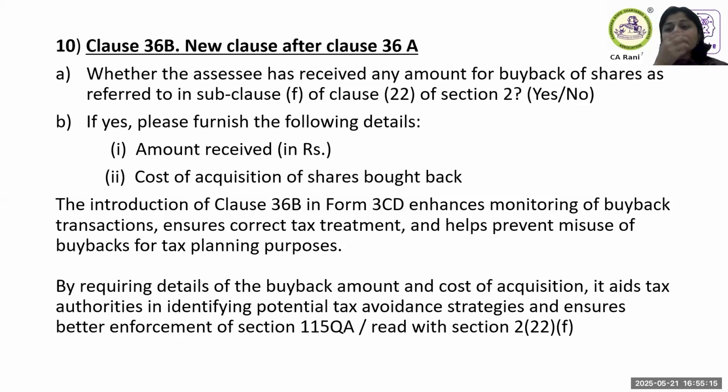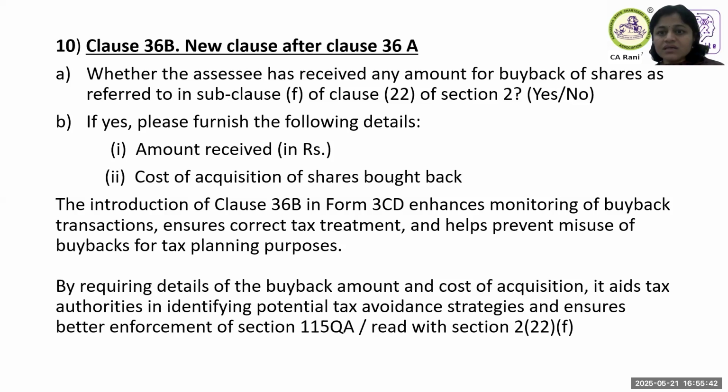One is from the books of account, and another, if the buyback is after that 1st October, there could be a corresponding TDS also in the 26Q. So these are the changes with respect to clause 36 of form 3CD. Now I will just show you the 2 forms. I thought it will be better for the people to appreciate when we see the form.